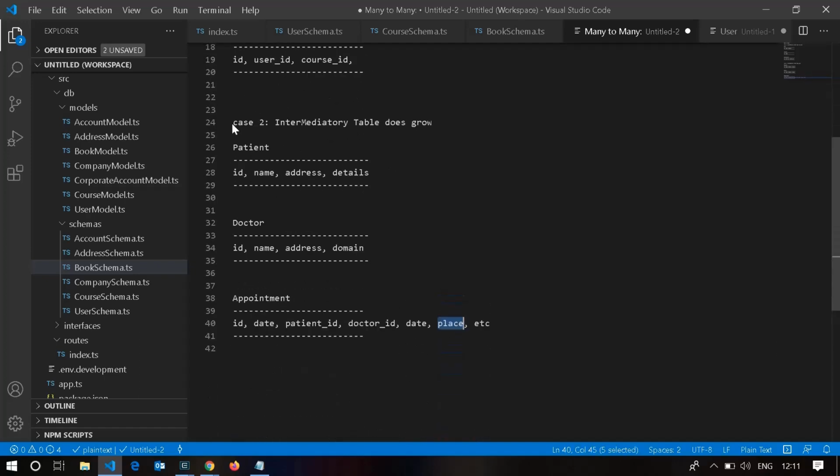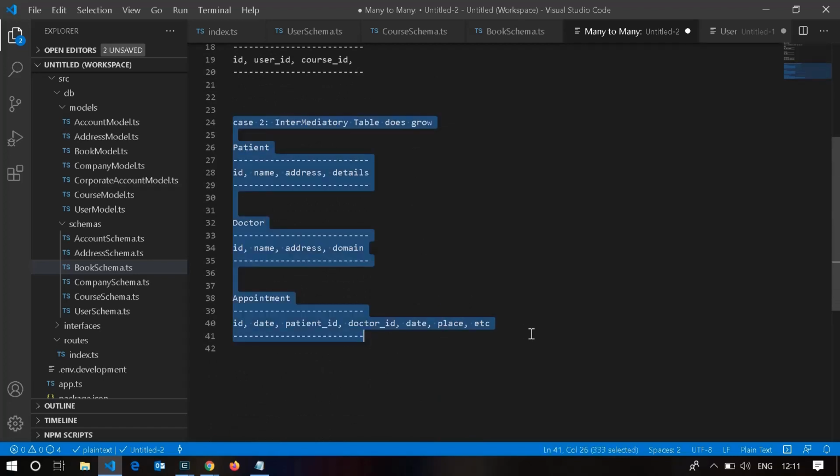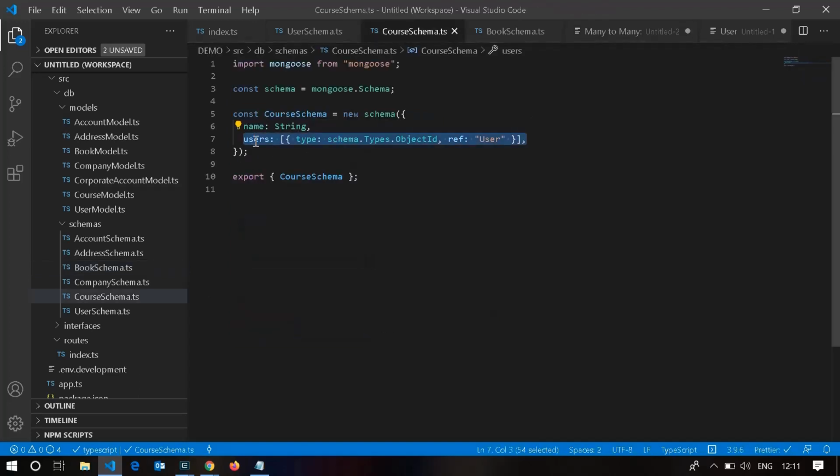In this case, in Mongo, there is no single good approach. We can store it similar to the SQL way. We can't just store it in both collections like this users array of IDs.